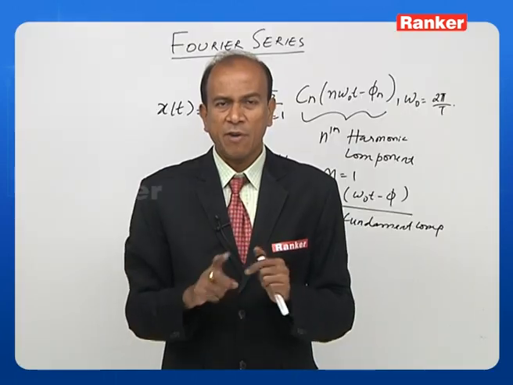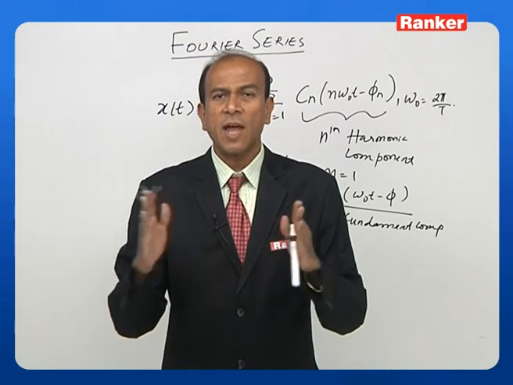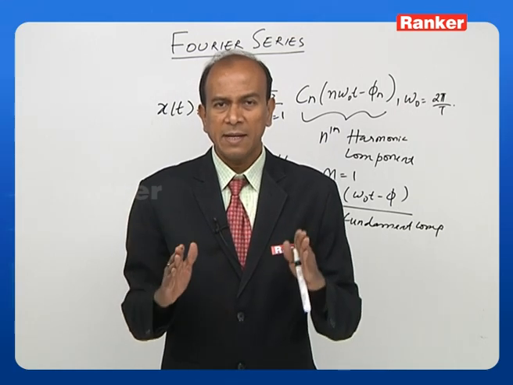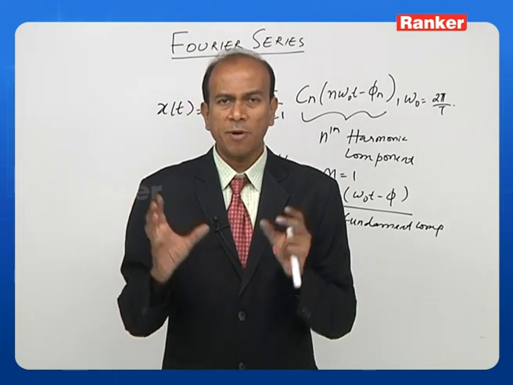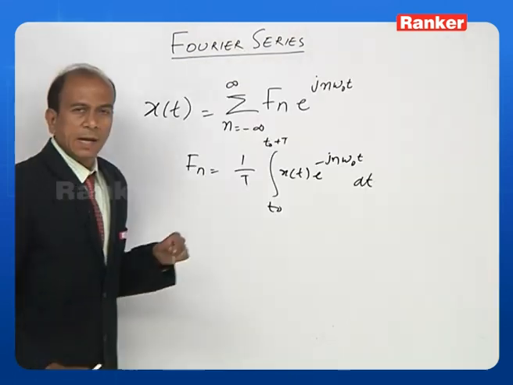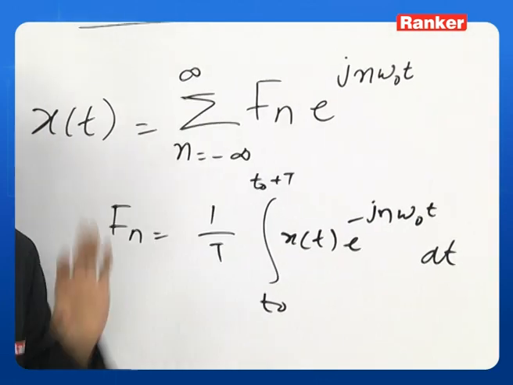That means if I draw the spectrum of this Fourier series, it exists on both sides of the 0. That means there is a negative side spectrum, there is a positive side spectrum. This is a very important point which you all should remember. Let us see the complex exponential series representation.